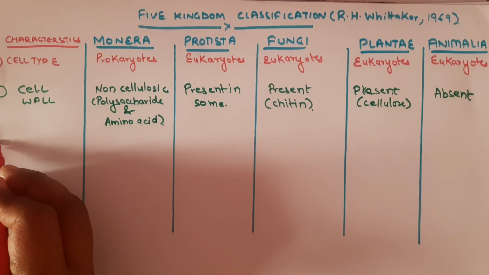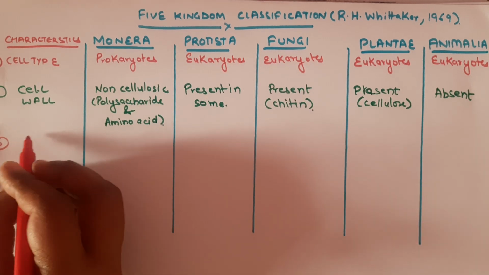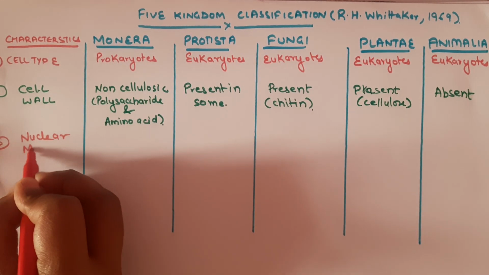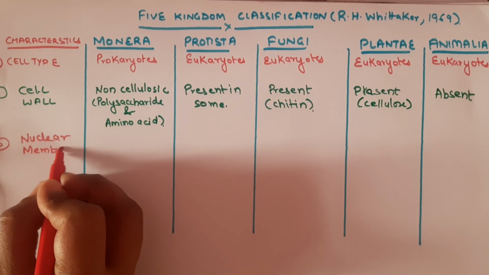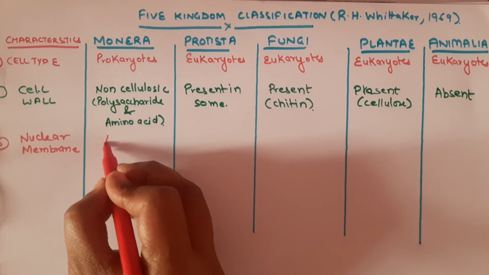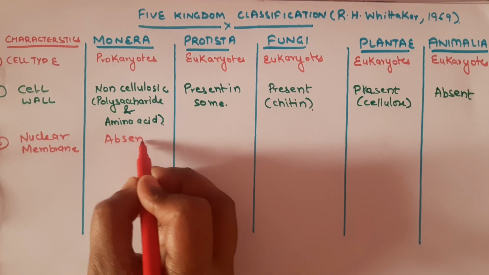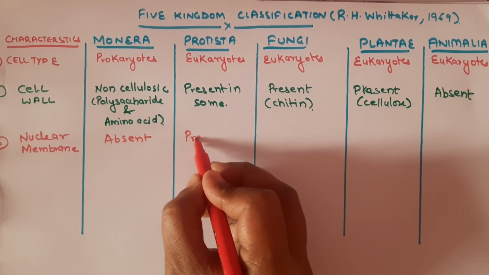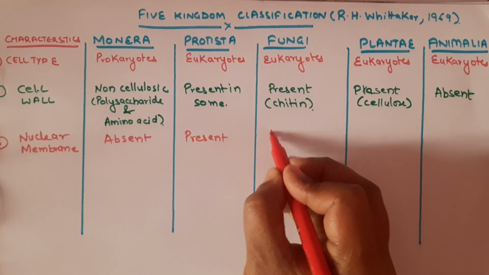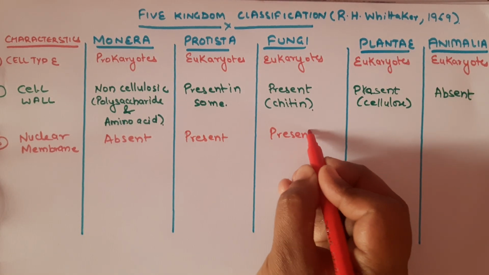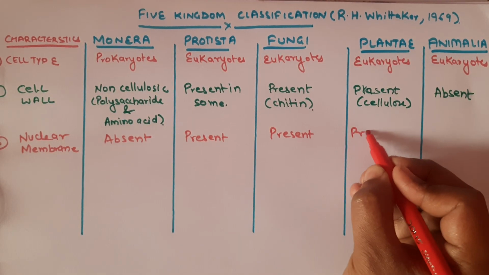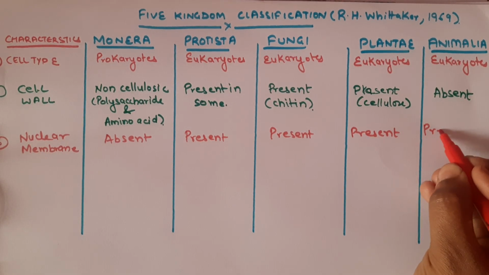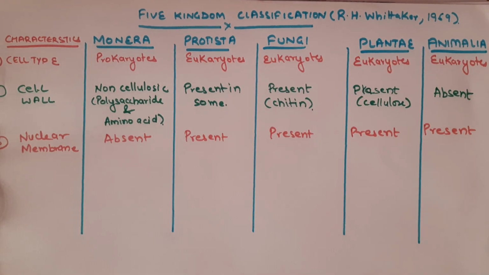The third characteristic is nuclear membrane. Nuclear membrane is absent in case of Monera and it is present in case of Protista. In Fungi also it is present. The nuclear membrane is also present in the Plantae as well as in the Animalia kingdom.